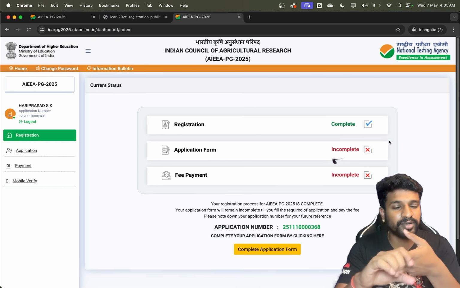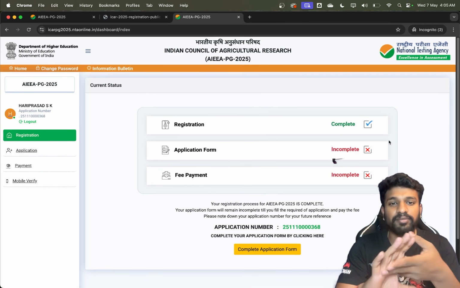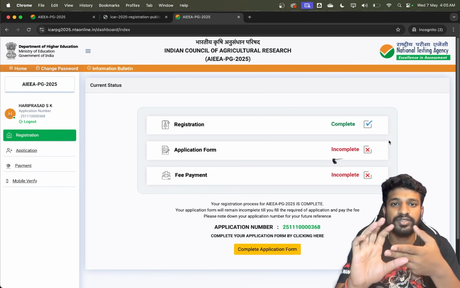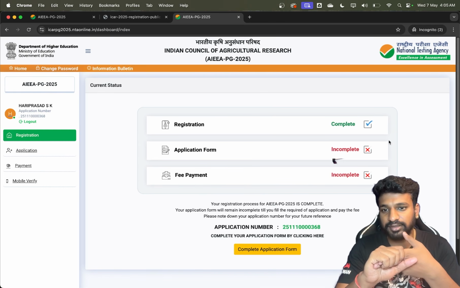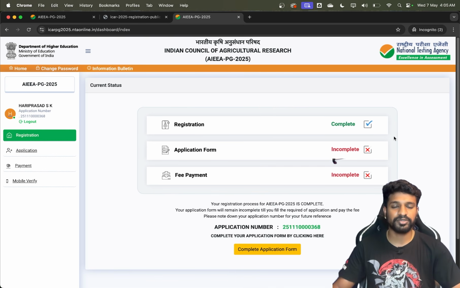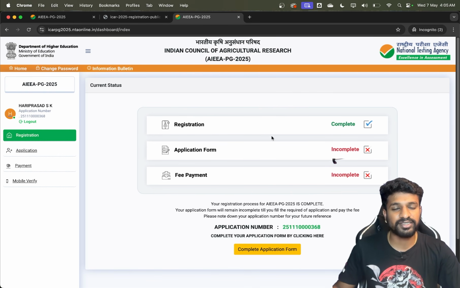Rank will be announced later by ICAR, but the scorecard will still be fetched from the same NTA website, which will give you all the details and the results. Please make sure you note it somewhere. The first step, registration, is done.